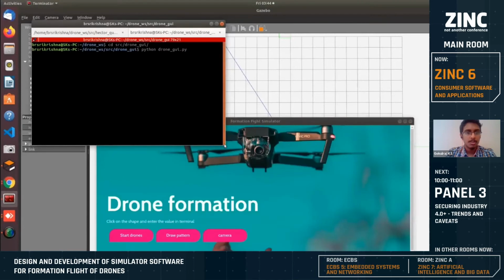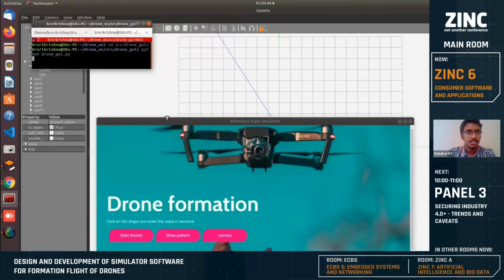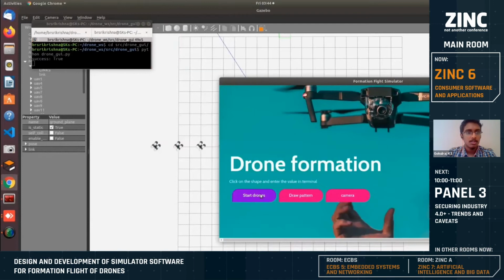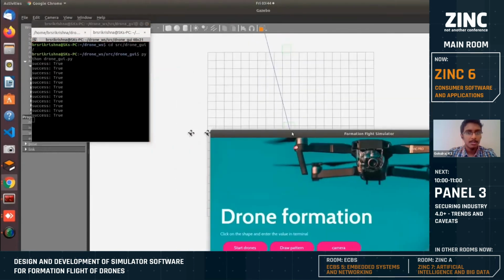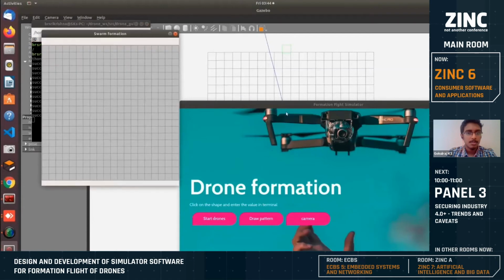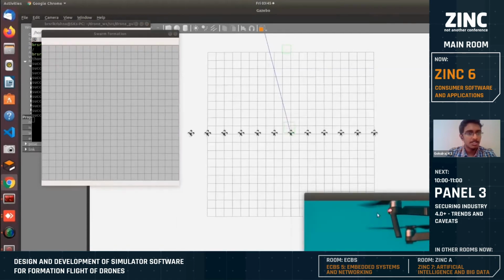So my GUI is open. Now I'm starting the drone, which will initiate the service call. You can see it returning true. That means the drone is turned on. Now I will draw the pattern. So you can see a drawing pad is opened over here.